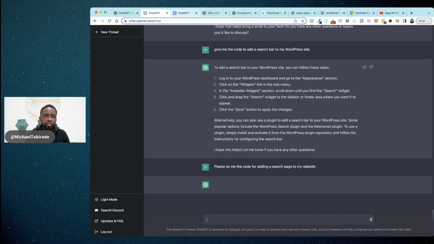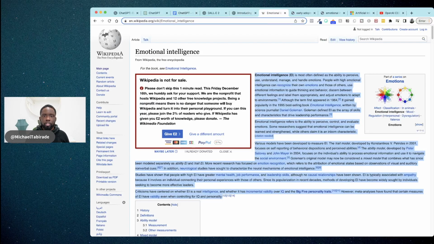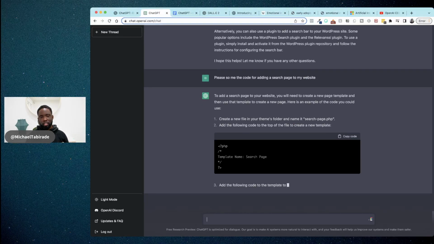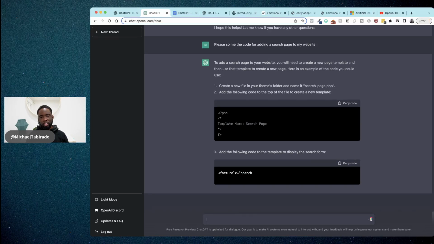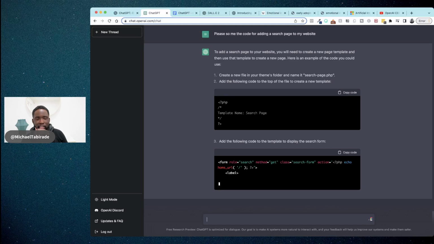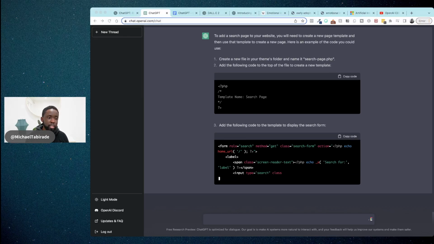And whilst that's loading, I want to show you the last thing. So we've got summaries. You can get big versions of text. Let's say, for example, I go into Google and I type in emotional intelligence, and I come here to Wikipedia. Again, before I continue, oh my Lord. I think you guys need to see my face because, boy.